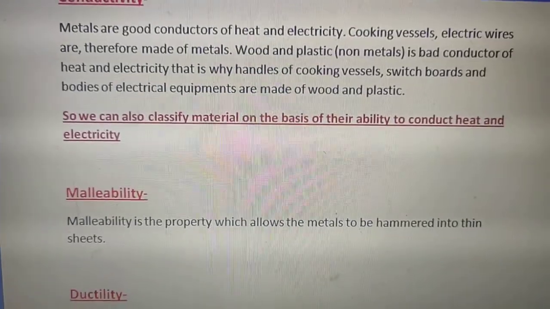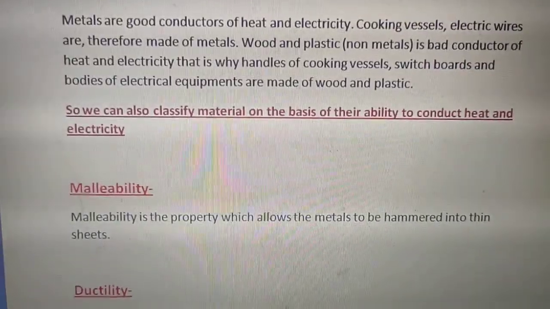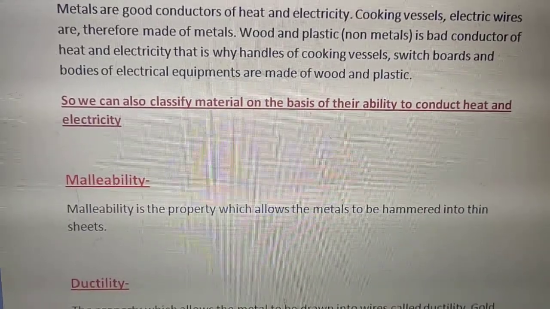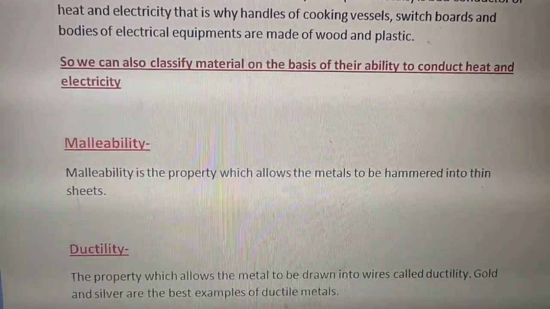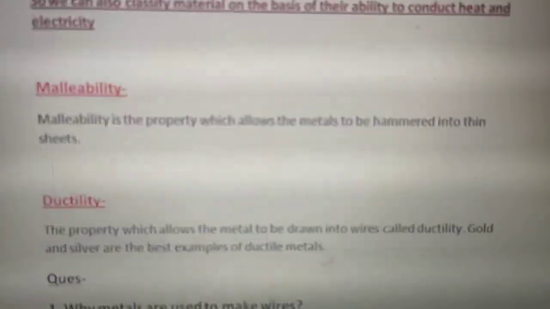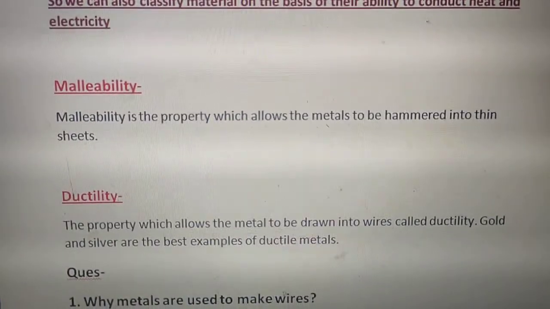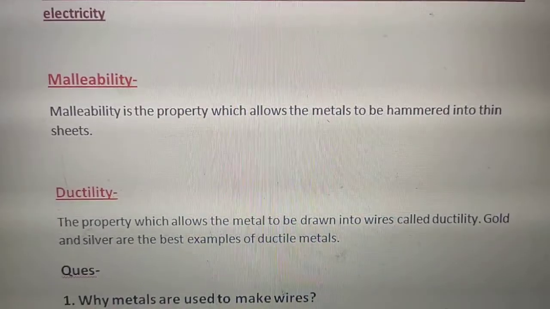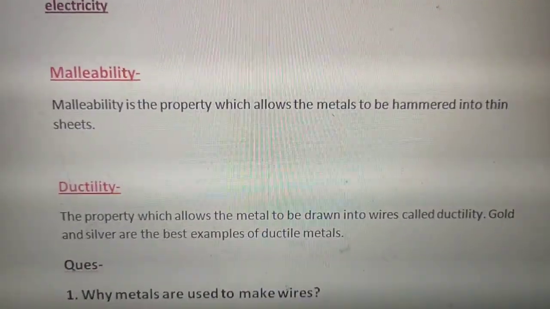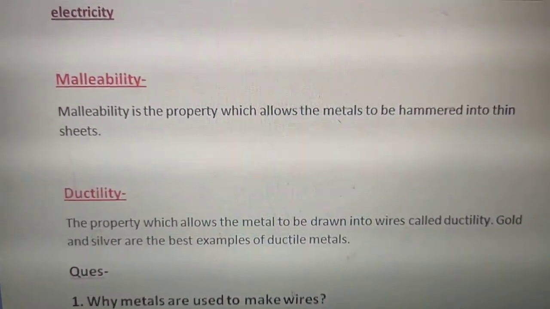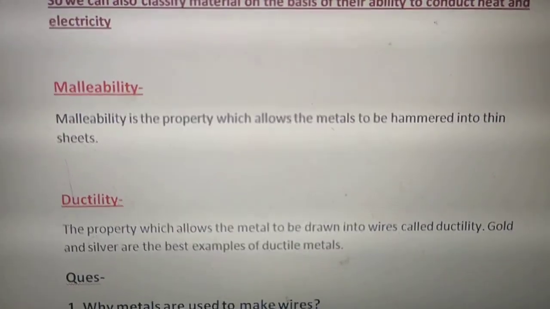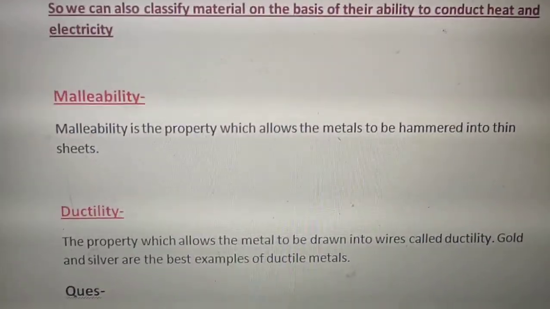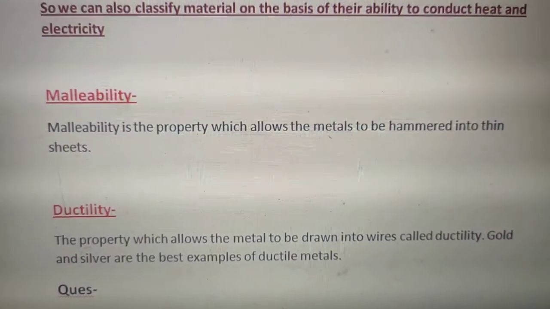So conductivity is clear. We can also classify material on the basis of their ability to conduct heat and electricity. Next thing is malleability. Malleability is the property which allows the metal to be hammered into thin sheets. When we beat or hammer metal, we can convert it into a thin sheet; this is called malleability.